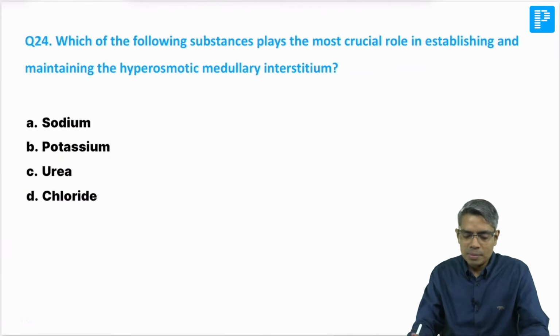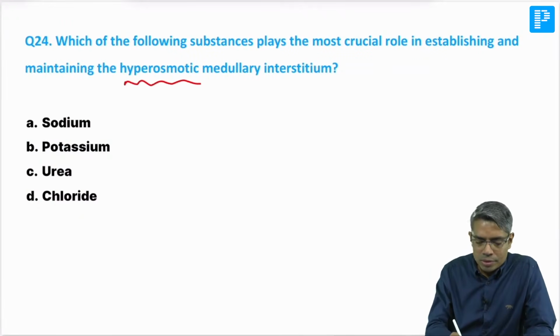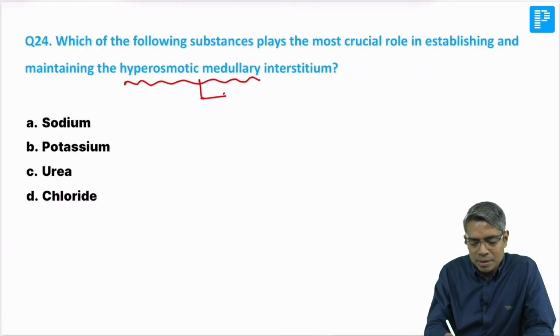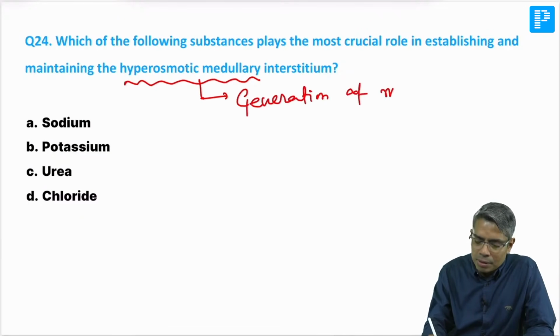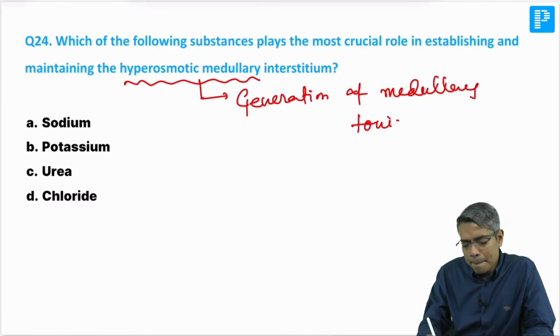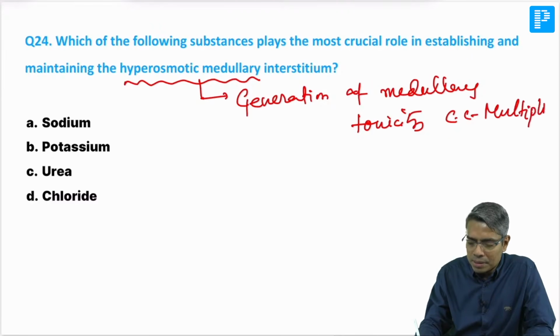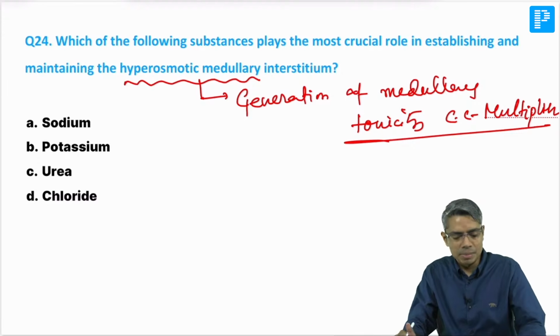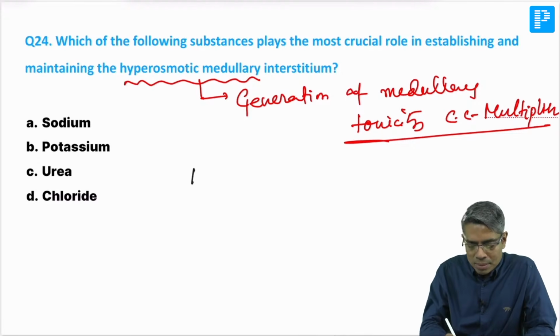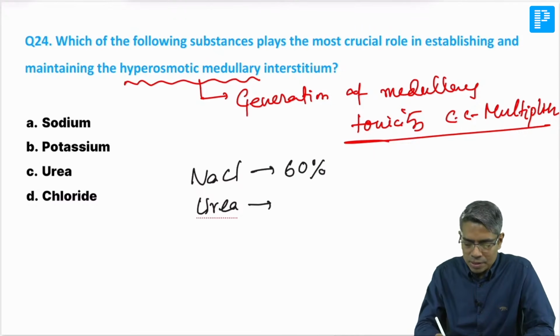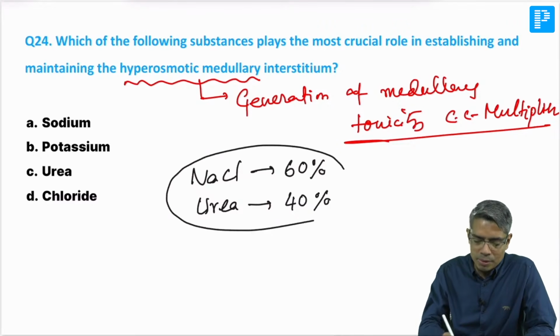Now, which of the following substances plays a crucial role? Okay, so this is what we were discussing. Hyperosmotic medullary interstitium means this is basically generation of medullary tonicity by the countercurrent multiplier system. So this is a question related to the countercurrent multiplier. We know that sodium chloride is required, plus urea is also required. Just now we discussed that the sodium chloride combination is responsible for 60% tonicity, and urea is responsible for 40%.